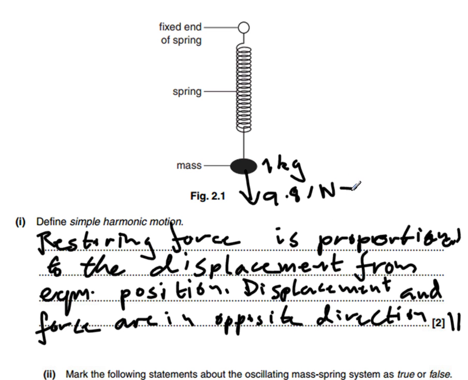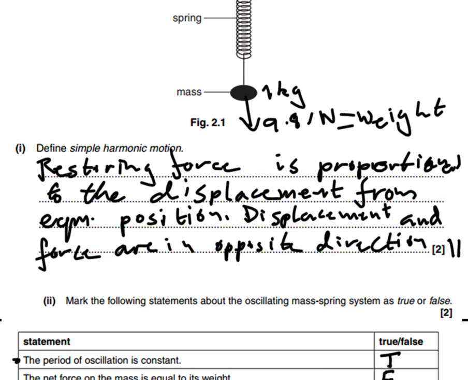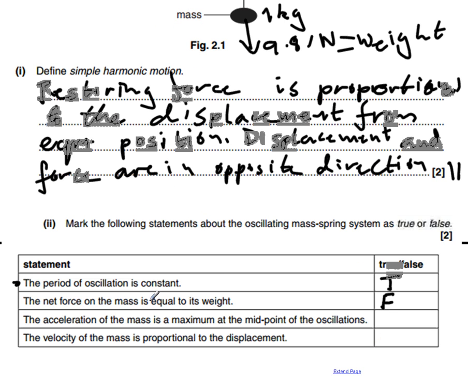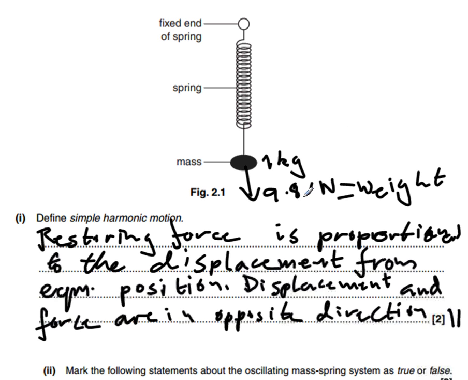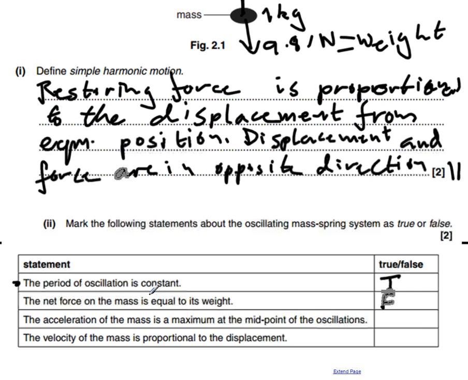Our statement is that the net force on the mass is always equal to its weight, in other words always equal to 9.8. Well, that doesn't quite make sense, because sometimes there might be a force pulling upwards, and this upwards force cancels out some of the weight, and it isn't always 9.8. So it's false to say that the net force on the mass is equal to its weight.